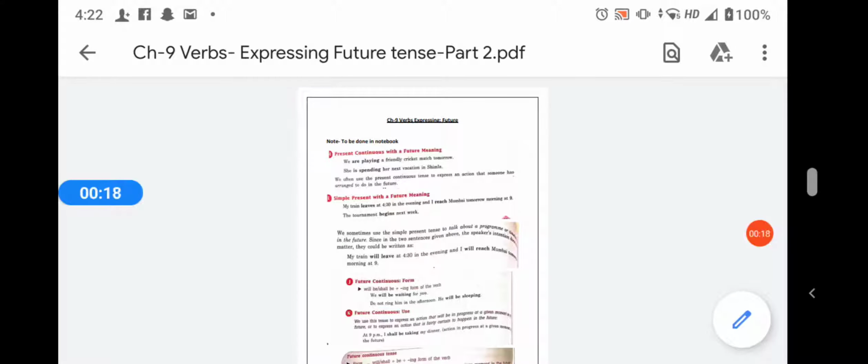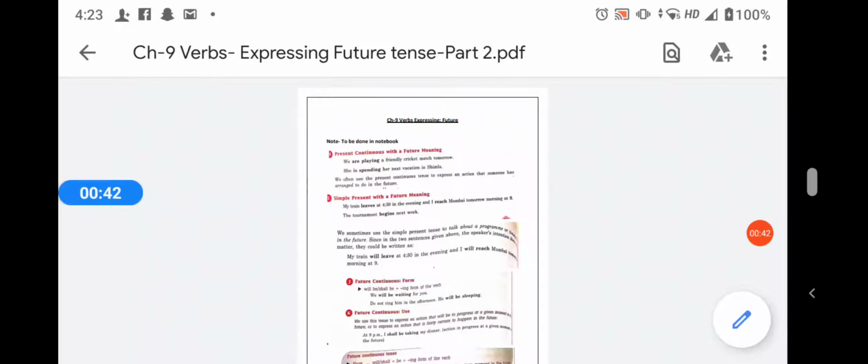Now earlier we read about how we were using used to and other words in future tense. Now we are going to read the further part of this chapter, which is present continuous with future meaning. For example, you are playing a friendly cricket match tomorrow. Second is she's spending her next